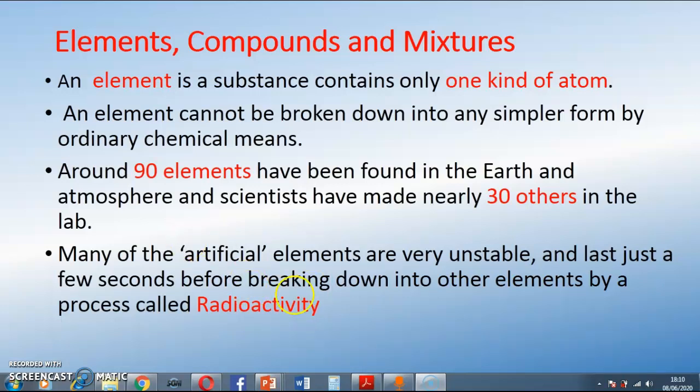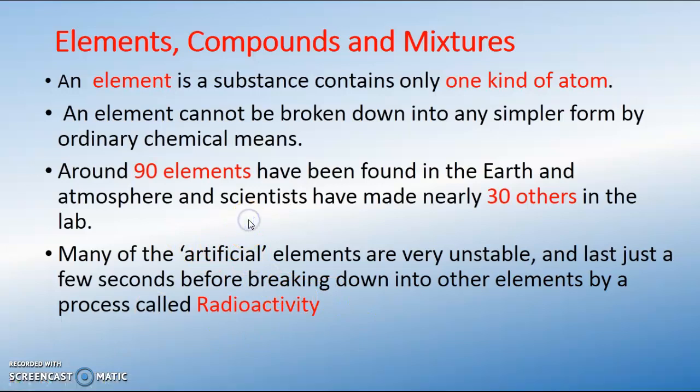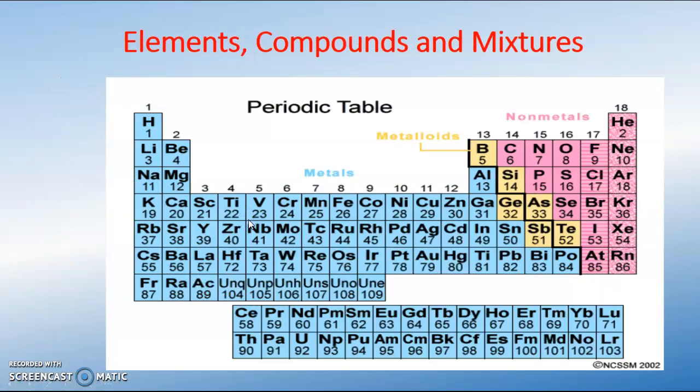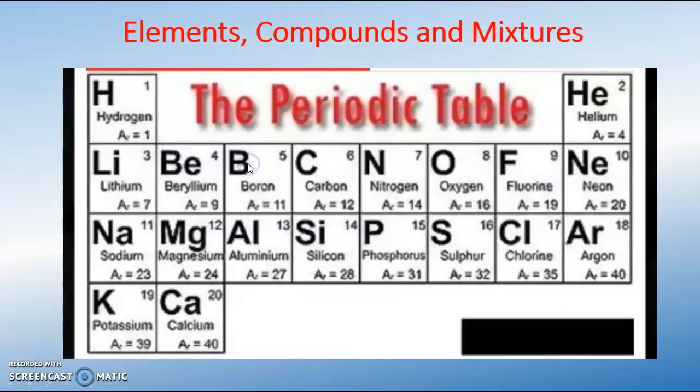Now let us continue by looking at the periodic table. So far we have about 103 elements all grouped together in a special table called the periodic table. So here we are with the periodic table, and as a BECU student, you must equip yourself with the first 20. So find a way to memorize.